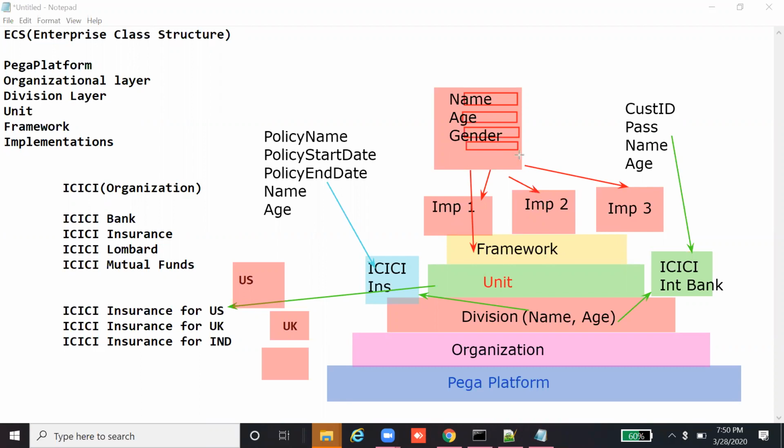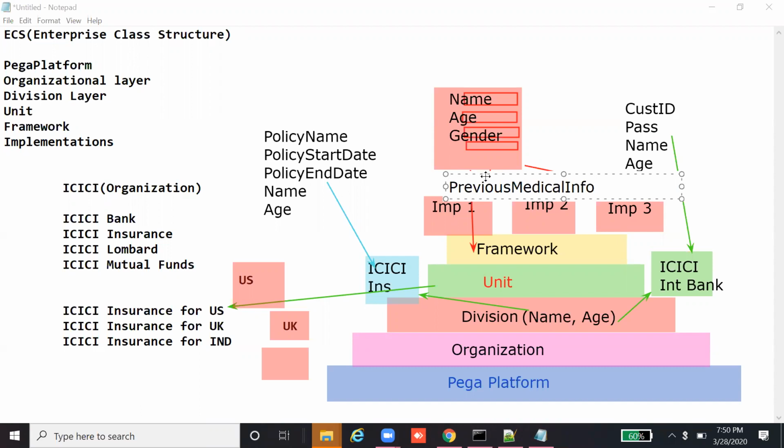So for example, other than name, age, and gender, if you need other properties, like previous medical info.